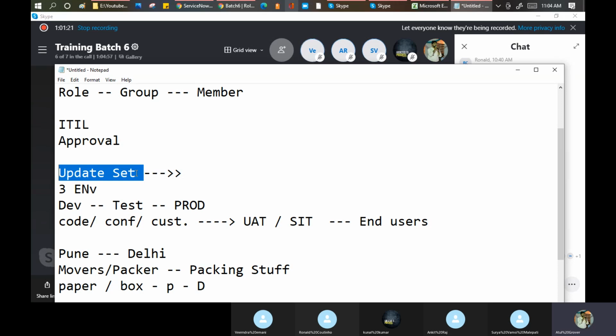For syncing, I will put the paint on all the walls in one go, so that every wall looks similar to me. And that we will discuss in the upgrade and cloning session, maybe after 15-20 days approximately.